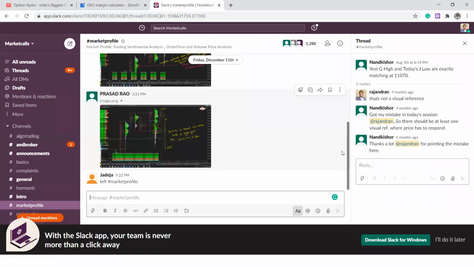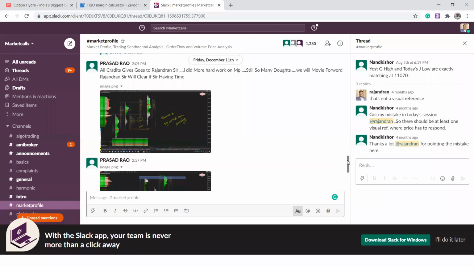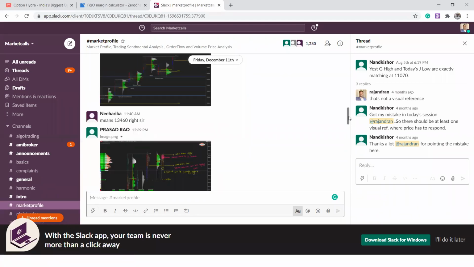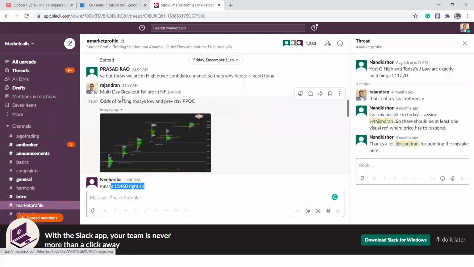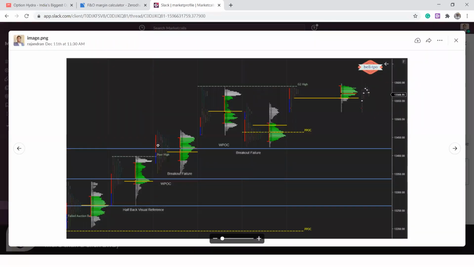So here, this is last Friday's comment. Last Friday, my expectation was that I'd been expecting markets to come towards 13,460. That was the view I had. It's a multi-day breakout failure in NF. Odds of testing today's low and previous day point of control. This is using a market profile kind of concept, which we will be discussing elaborately next week. So I was expecting the market to come back and touch this level.